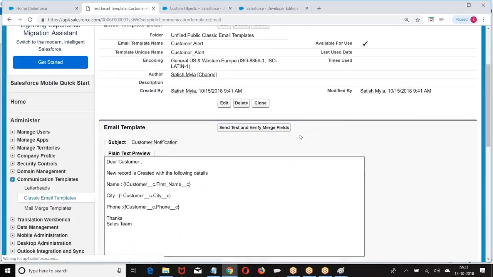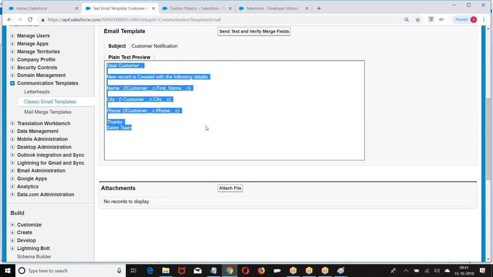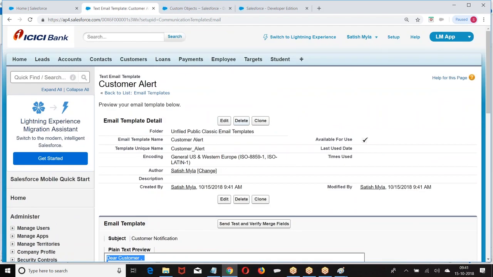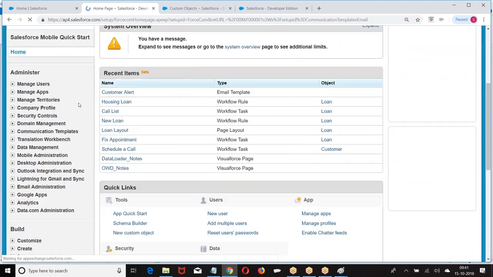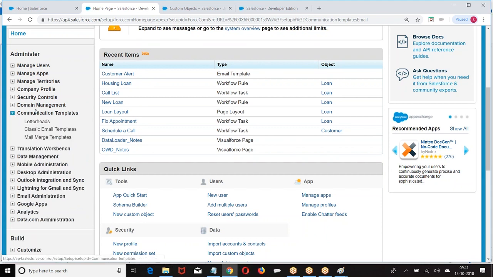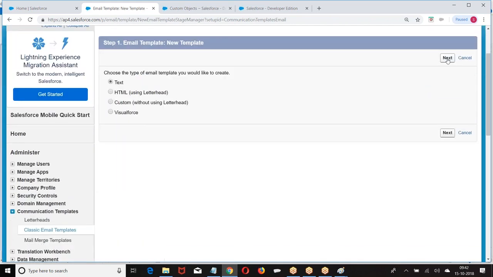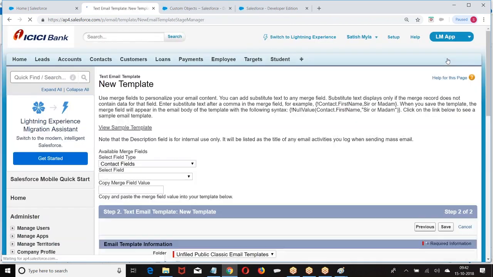So I have created an email template. This is the email template that I created. Now this template I want to send. Once again I'll do it. Setup, administer, communication template, email template, new email template, next.